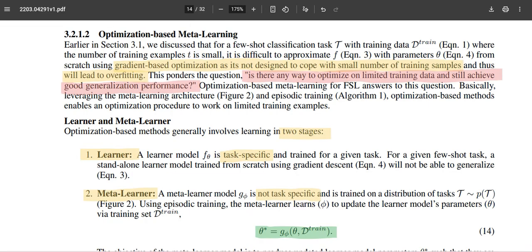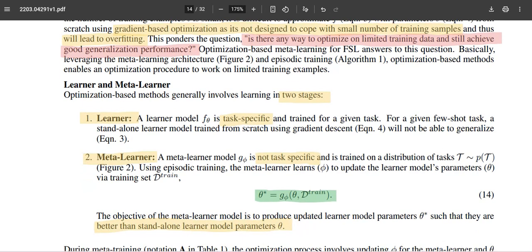There we have two stages. One is the primary task of fitting a parameter for the primary model, like a classification model. The second one is a meta-learner, where we try to model an optimizer. The optimization is not a classical one like gradient-based.